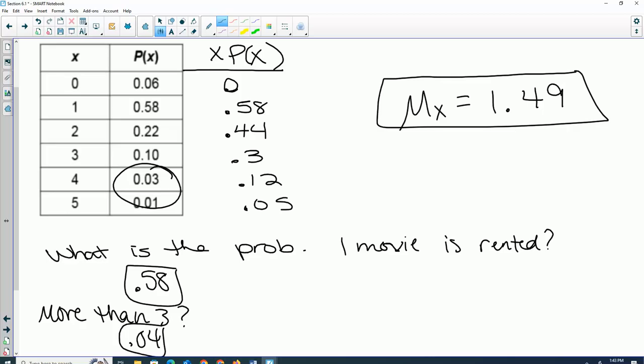What do you think would happen if my sample got larger? What if I asked everyone in the school? Do you think it would be closer to 1.49? What if I asked everybody in Monroe City? It's going to be closer. So we know that the larger our sample gets, the closer to the true mean we should get.